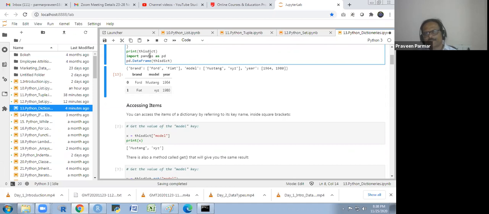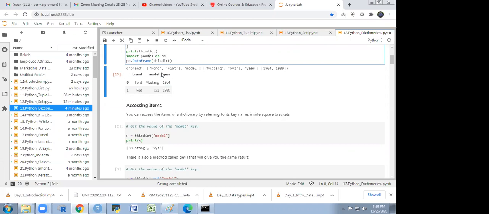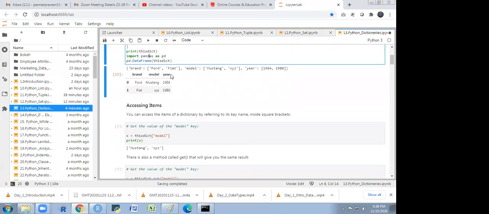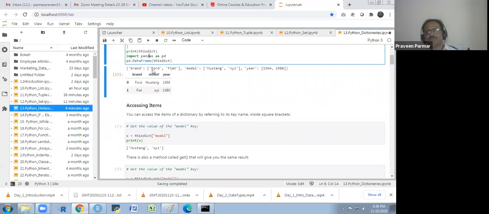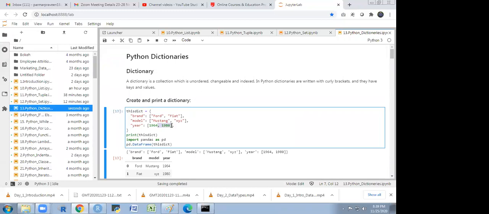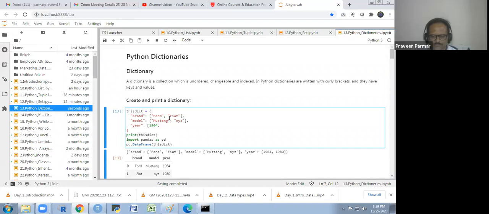And there has to be an equal number of values. In brand two values, in model two values, right? Yes, in brand the same number of values should be there. Suppose I write only one value. I will show you that also.